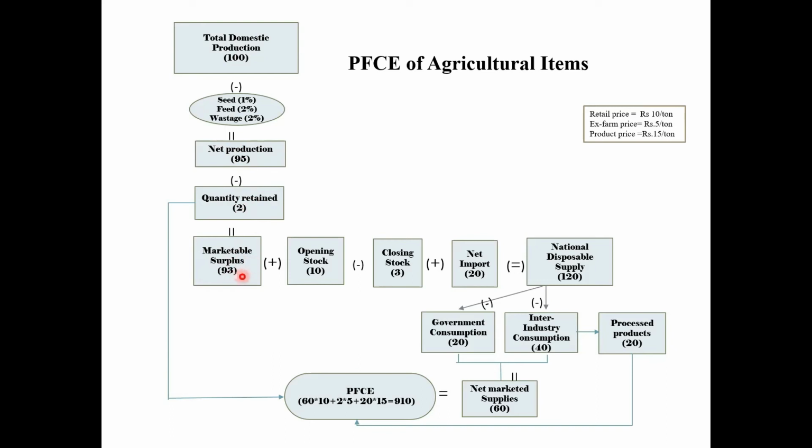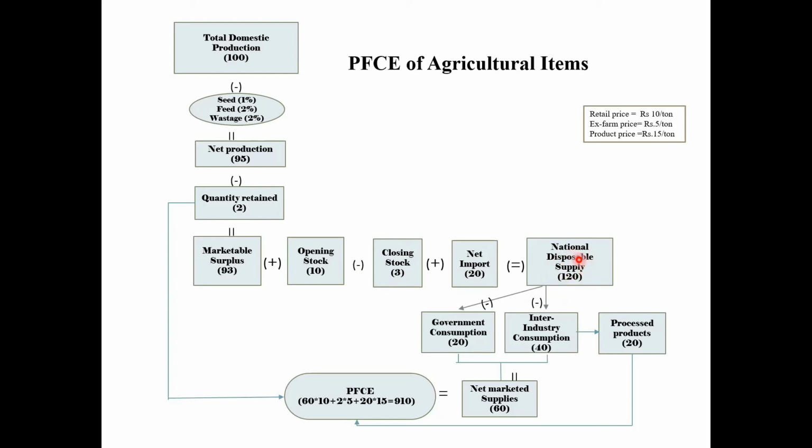To this marketable surplus, the opening stock which is available for consumption during the year, which is 10 tons here, is added, and the amount which remained unused during the year and goes into the stock for next year's consumption, which is 3 tons in our case, is subtracted, and then net import, which is 20 tons in our case, is added to arrive at the national disposable supply. So here national disposable supply comes as 120 tons.